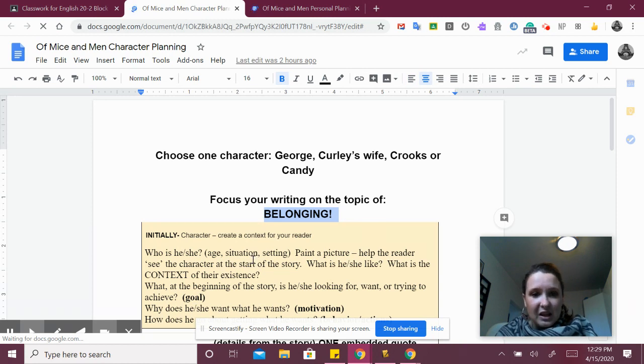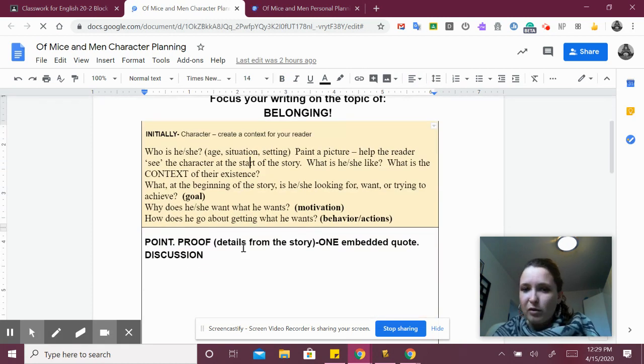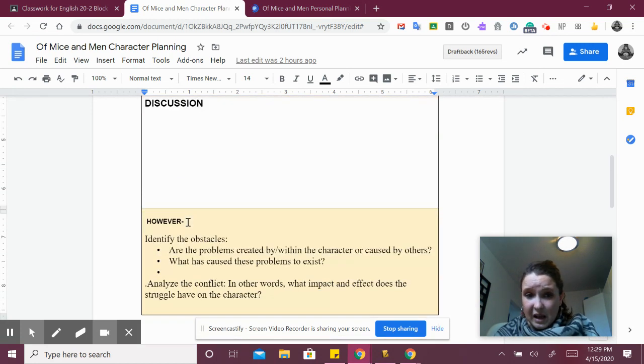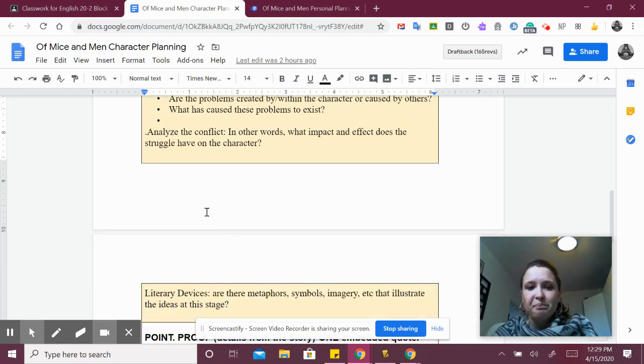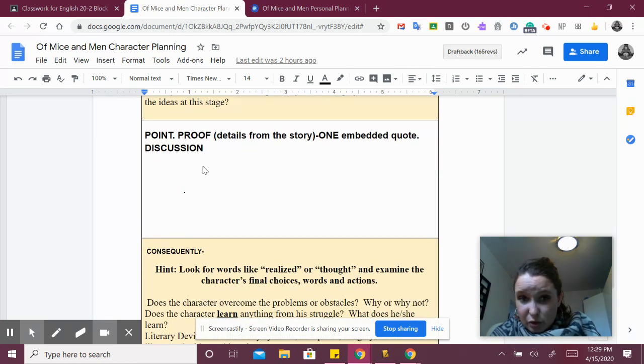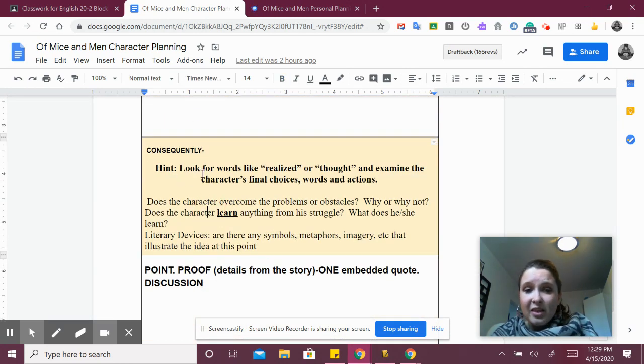So initially, how does the character belong? What are they like? How do they feel belonging? What do they want with belonging? How are they going about getting belonging? Point, proof, discuss. However, what happens that causes issues with belonging? What has caused problems with belonging? And then point, proof, discuss. You type here.